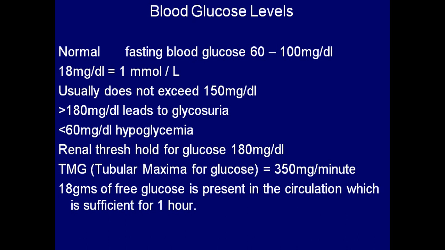So how does glucose come into the blood? From the diet we eat. The carbohydrate diet contains starch, glycogen, inulin, glucose, maltose, fructose, lactose, fruit juices, all of which contain a lot of carbohydrates. From the digestion of these carbohydrates we get simple monosaccharides called glucose, galactose, fructose. We have seen all this under the digestion topic. Once digestion is over, it is absorbed from the small intestine, enters the portal circulation, and reaches the liver.